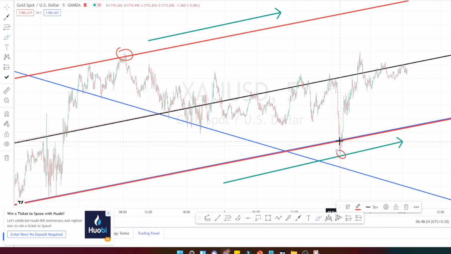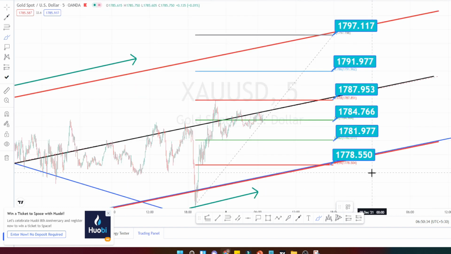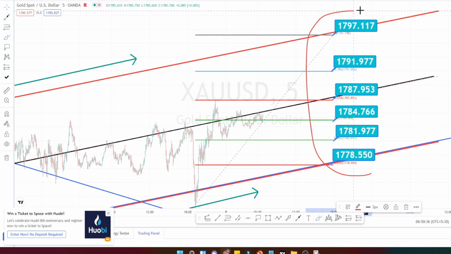It has momentarily breached this support level and it has retraced and it is currently going on a very nice bullish side. I have drawn the midline of this channel pattern to let you know how strong the bullish trend is. It is on a bullish side, but slowly it is moving when we look at the price action from the 5 minutes time frame. Let us mark the support and resistance levels. So these are all the price ranges in 5 minutes time frame. The price action is moving in a very nice channel pattern.